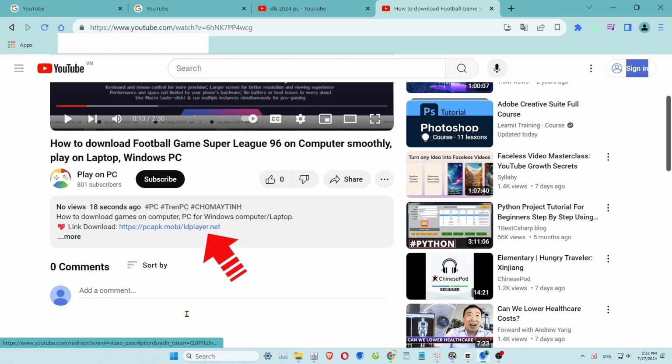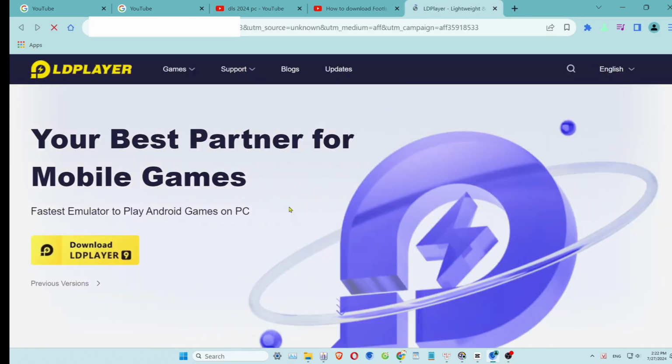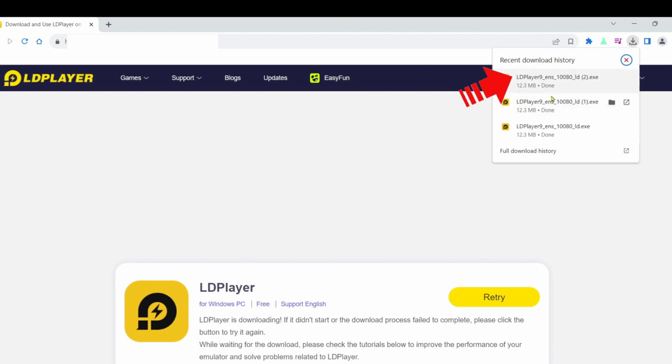Step 1. Download the emulator software. First, scroll down to the description or comments section of this video. You'll find the download link for the emulator software there. Click on the link to access the website. On the website, look for the Download button and click it.